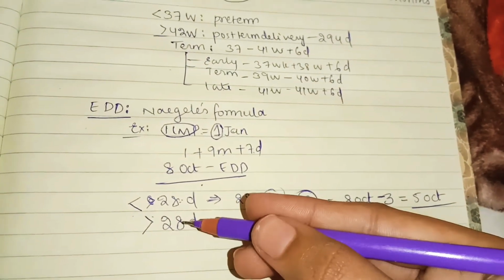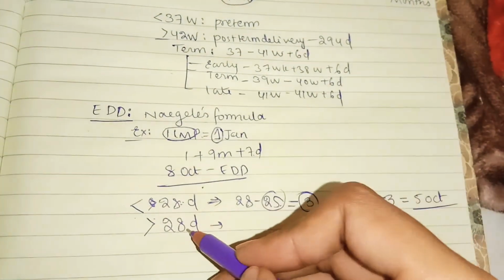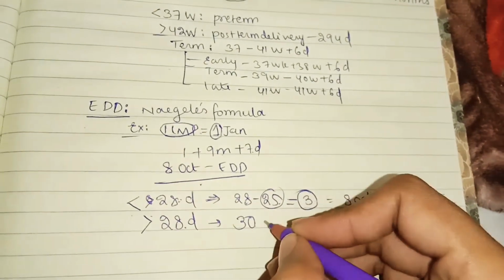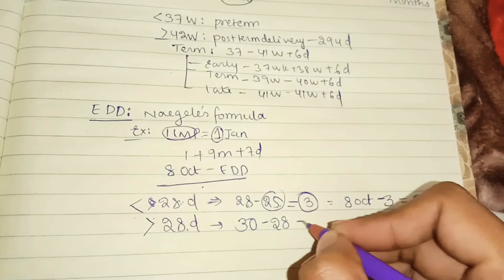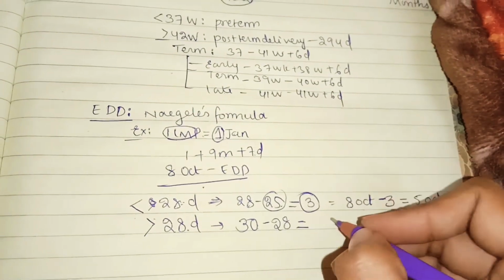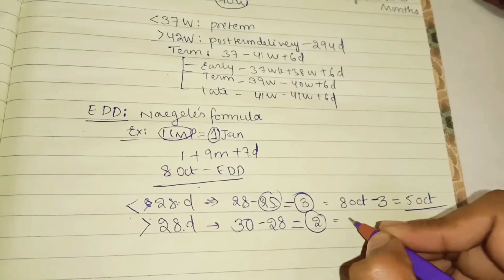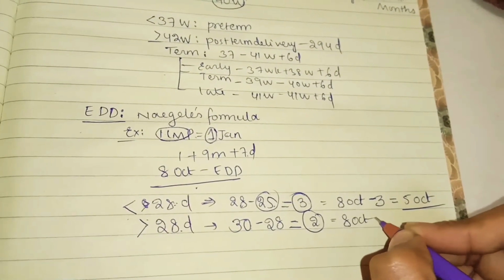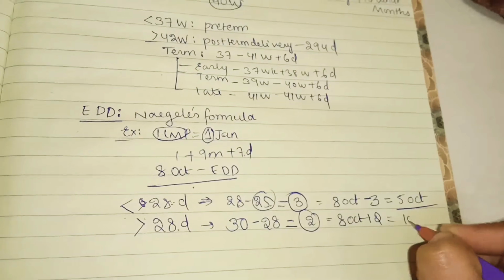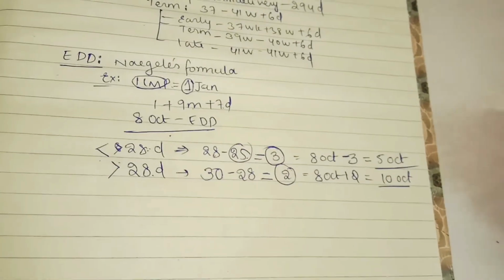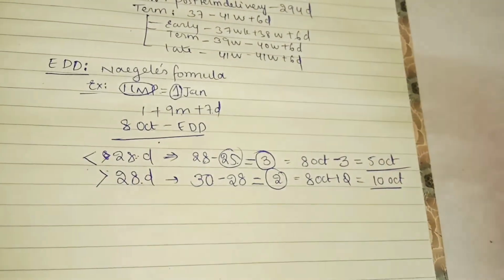Now if the female's cycle is greater than 28 days, for example 30 days, then first you put 30 minus 28. What do you get? You get 2, right? Now just add this 2 to the expected date, then you'll get 10th October. So this is how we estimate the delivery in females with different menstrual cycles.